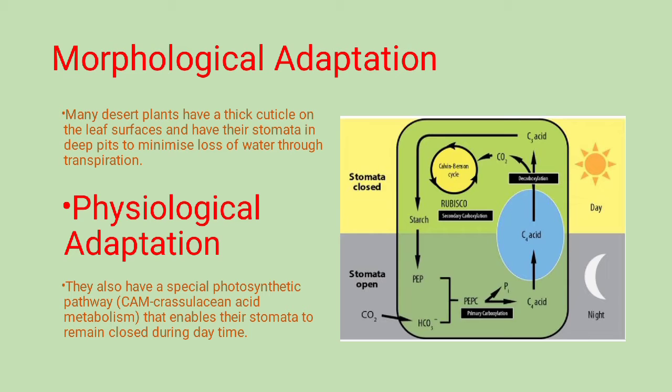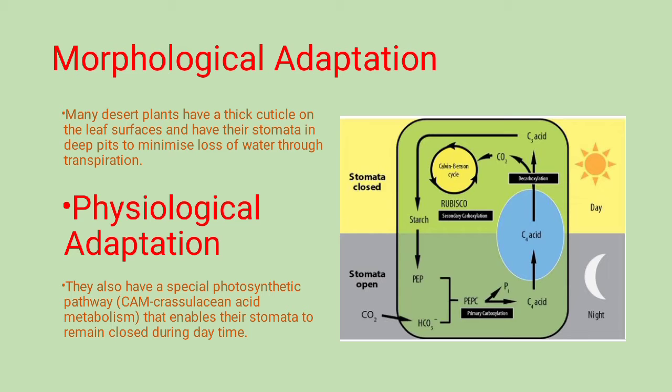CAM is a different pathway available for desert plants, because in normal plants photosynthesis and transpiration take place during the day, as the stomata are open during the day in those plants.